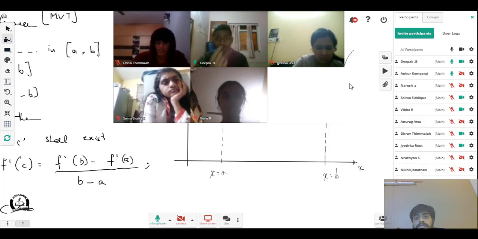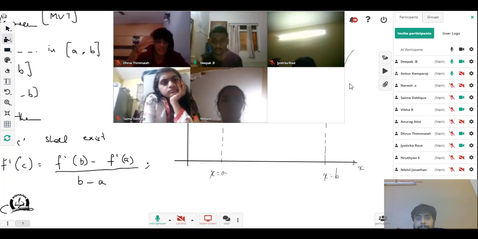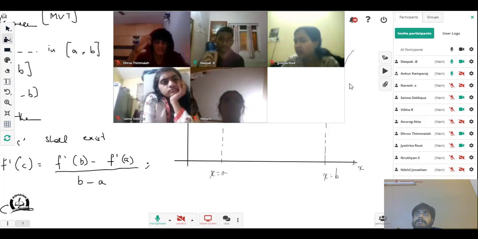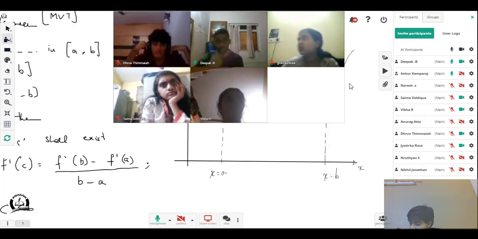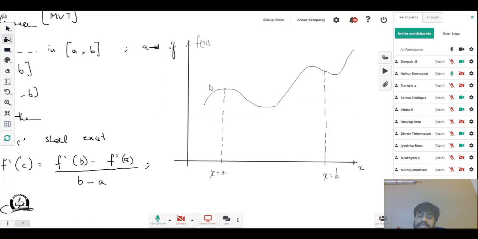Since the graph is curved, if we take 2 points, it comes closer and closer, and it's 1 point that it gives. I'm not able to explain it properly. All right, I'll accept that answer to some extent. Yes, that's almost right, Deepak. So it will give me this tangent and it'll give me the slope of the tangent. So that means I will be able to draw a tangent everywhere here.